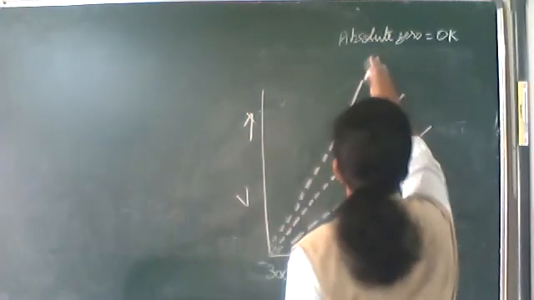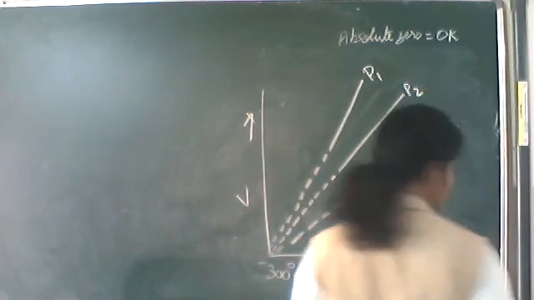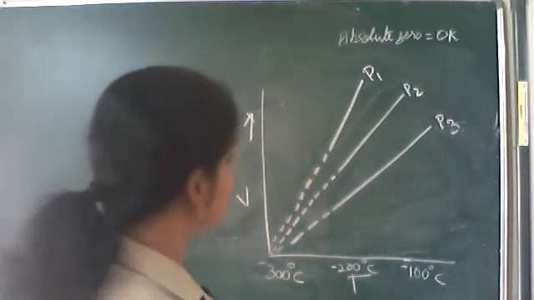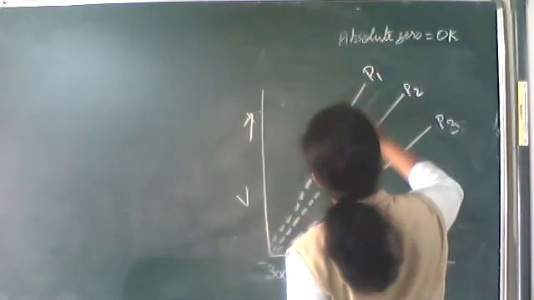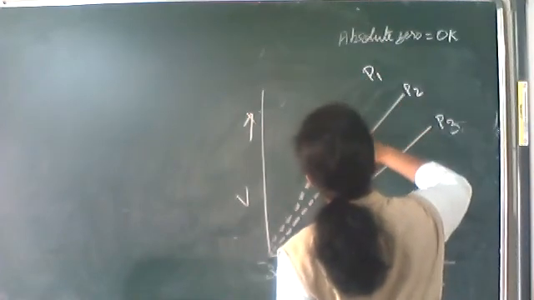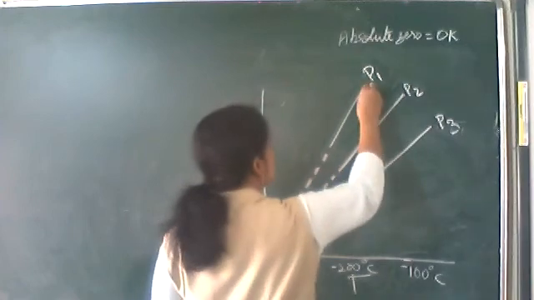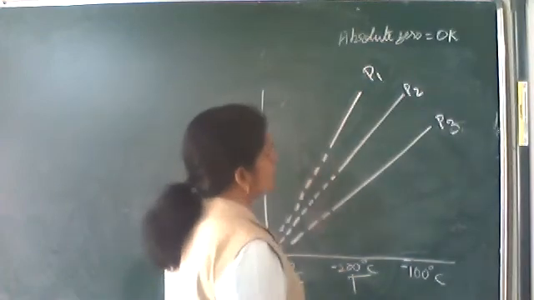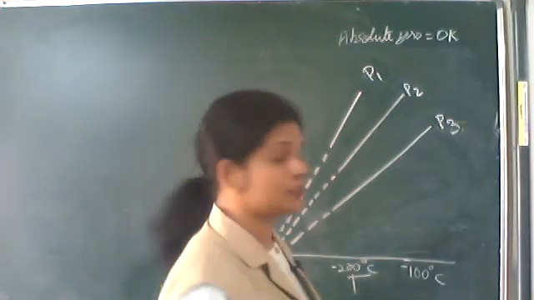This is at P1, P2, P3, where pressure P2 is greater than P1, P3 is greater than P2, at different pressures, keeping the pressures constant.